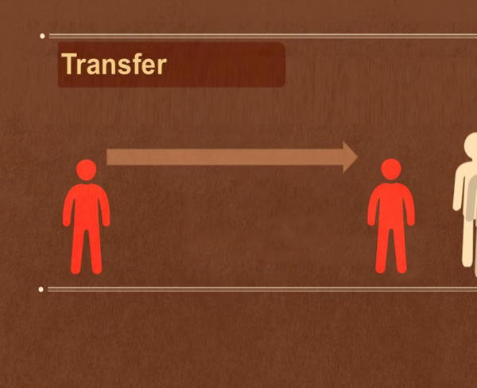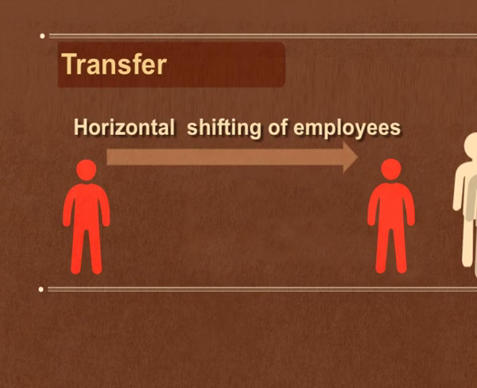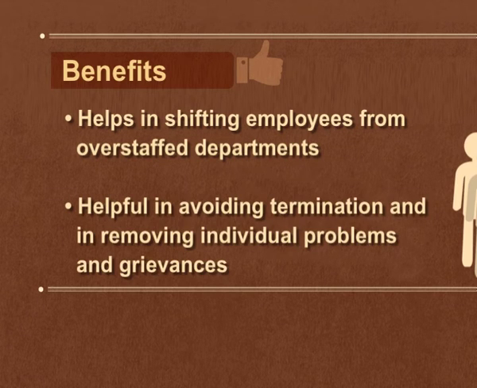Now what is transfer? Transfer is shifting of employee from one job to another, from one department to another, or from one shift to another. In transfer, there is no change in the responsibility or the status of employee. This type of shifting of employee is called horizontal shifting. The benefit of transfer in the organization is it helps in shifting the employees from an overstaffed department to an understaffed department. And in some cases, it also helps in avoiding termination and removing the individual problems and the grievances which are there.